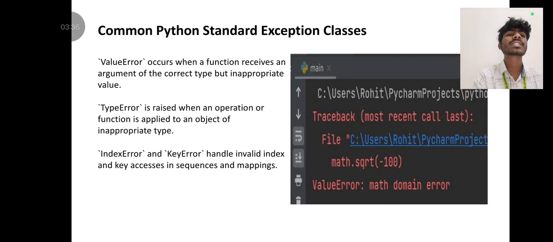Common Python standard exception classes. ValueError occurs when a function receives an argument of the correct type but inappropriate value. TypeError is raised when an operation or function is applied to an object of inappropriate type. IndexError and KeyError handle invalid index and key access in sequences and mappings.